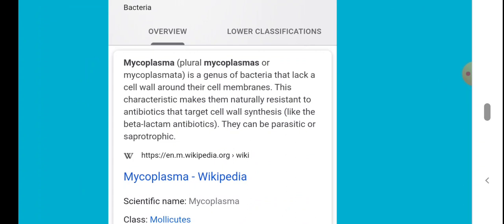This characteristic makes them naturally resistant to antibiotics, because many antibiotics target cell wall synthesis. They stop cell wall synthesis in bacteria and thus kill the bacteria. But here these antibiotics cannot work because there is no cell wall. So they are not sensitive to beta-lactam antibiotics.